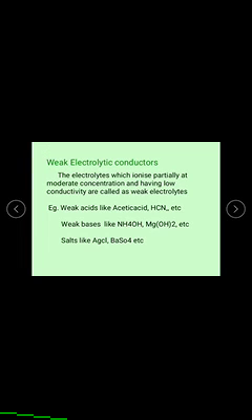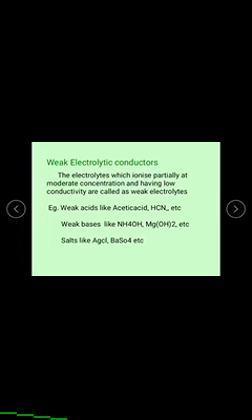Means they ionize partially, a little bit. For example, if there are 100 molecules, only 30 to 40 are ionized into ions. That is the partial ionic capacity of the electrolyte.